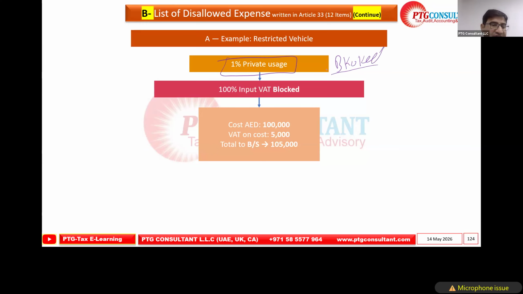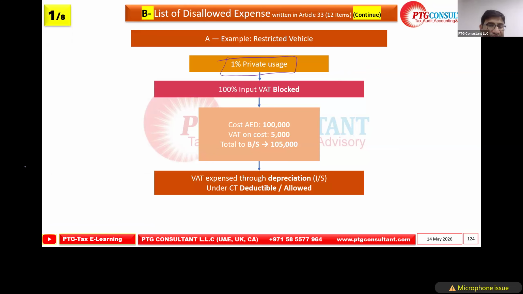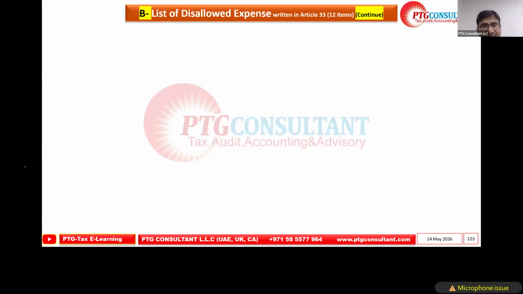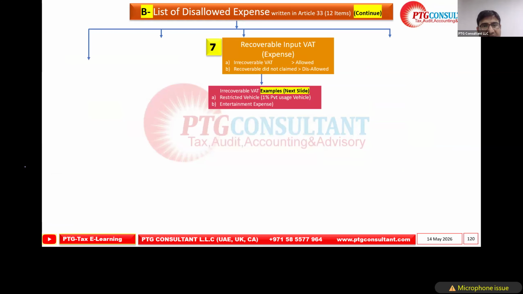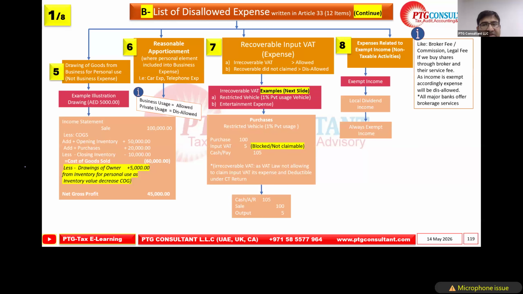If the private use vehicle is blocked, blocked means the law is blocking. If the law is blocking, then it's good to go. Okay, let's go back. We skipped a point, so we are just going to that point in the previous slide. We discussed point number 7. Now we're going to discuss the expenses related to exempt income. What is the exempt income?